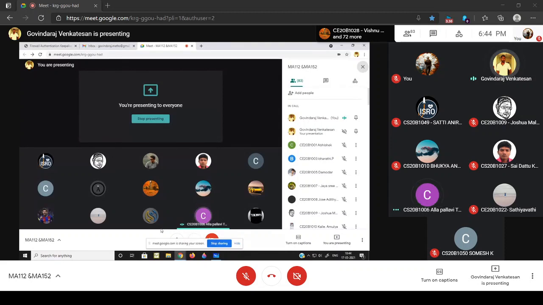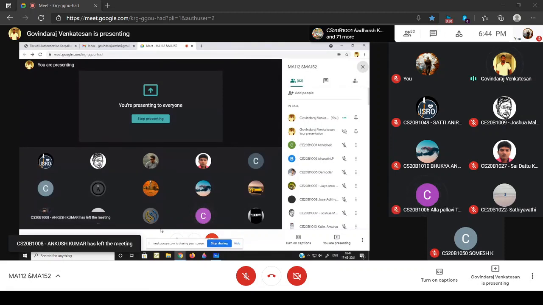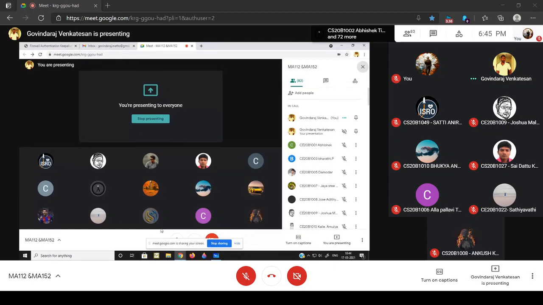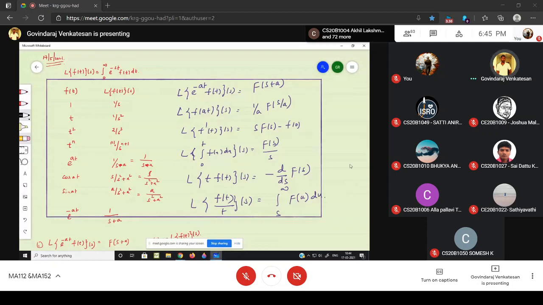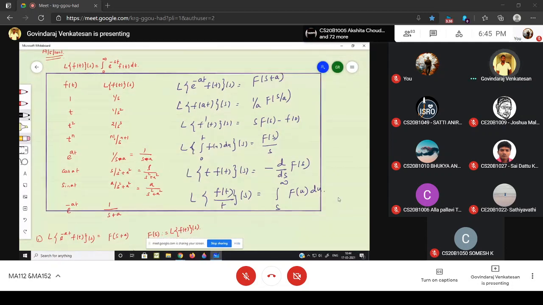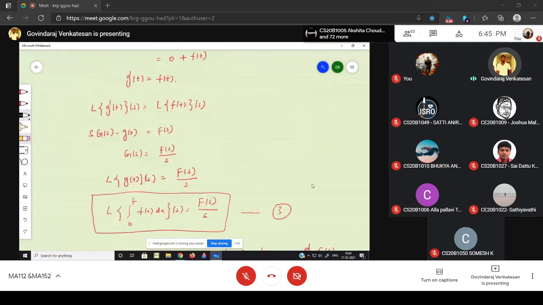Yeah, super. What is the Laplace of integral over 0 to t f of x dx? F of s by s, sir. Yeah, super. Okay, fine. So now these are the formulas. Now I will move to the problems.